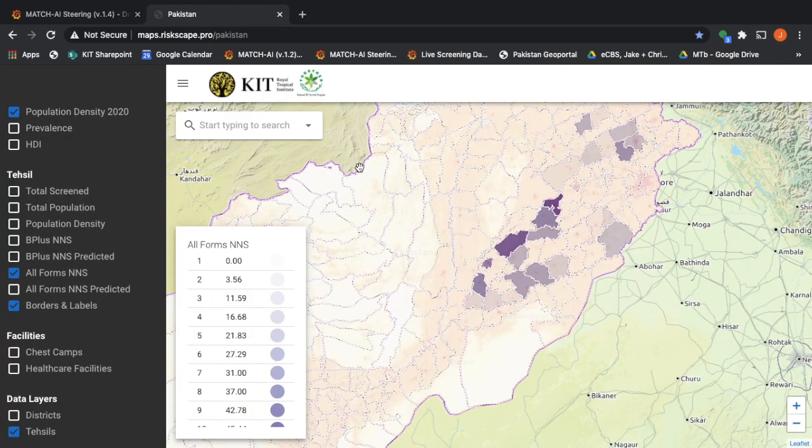The Geoportal is a geospatial tool and useful platform for visualizing the programmatic screening data as well as model predictions. The Geoportal helps to inform decisions based upon being able to identify contiguous clusters of TB hotspots or visualizing areas of high existing or predicted prevalence near the existing programmatic activity.